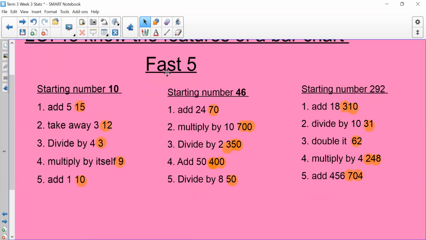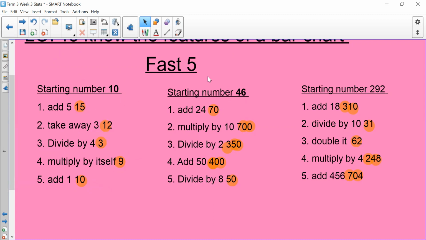So here we go for the Fast 5. If you pick this one, you should have started at 10, add 5 to get 15, take away 3, which would have left you with 12, divided by 4, 3, multiply by itself, so 3 by 3 is 9, and then add 1. And for this one, you got back to your starting number.